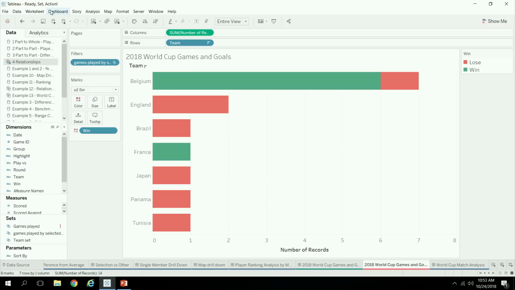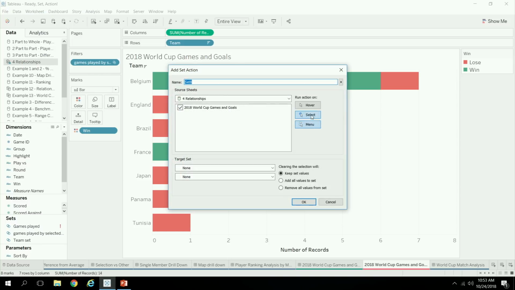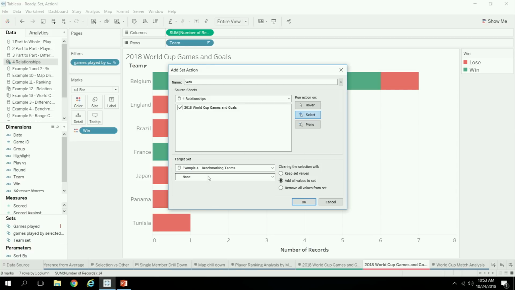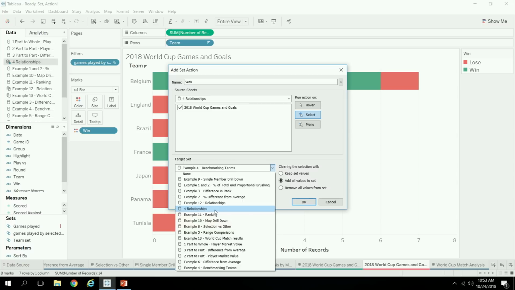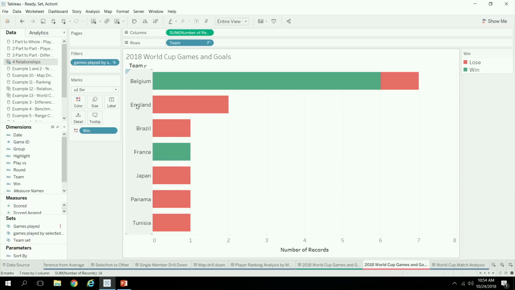OK. So now we just need to make it dynamic and set up that action whereby it is targeting itself. Not that one, it is for relationships. And it is the team set specifically that I want to update, because the team set is selection-driven, whereas the game set is a computed set. And so now if I click on England, it's showing all of the games that England played.